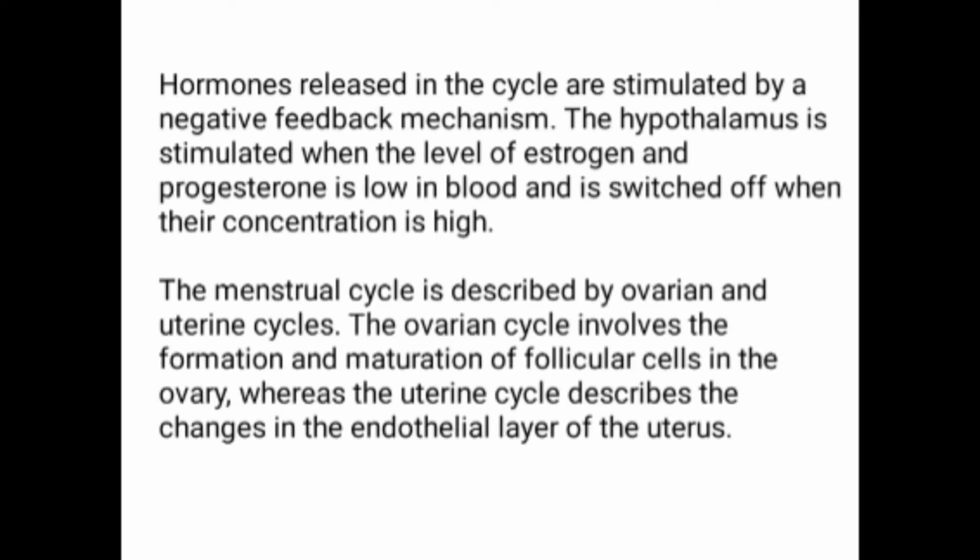Hormones released in the cycle are regulated by a negative feedback mechanism. The hypothalamus is stimulated when the level of estrogen and progesterone is low in blood and is switched off when their concentration is high. The menstrual cycle is described by ovarian and uterine cycles. The ovarian cycle involves the formation and maturation of follicular cells in the ovary, whereas the uterine cycle describes the changes in the endothelial layer of the uterus.